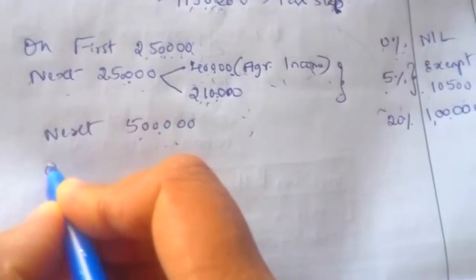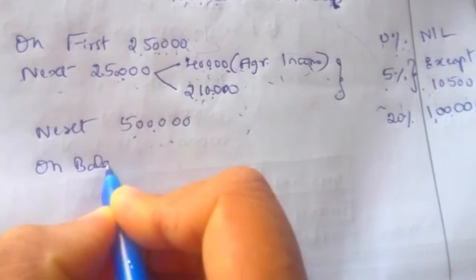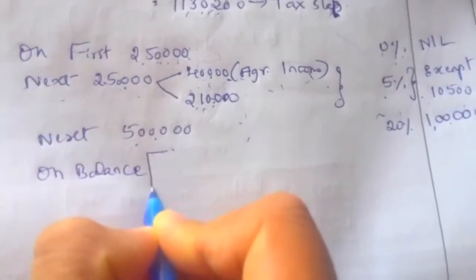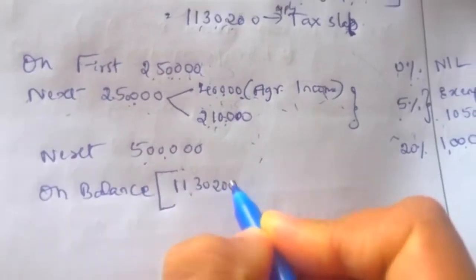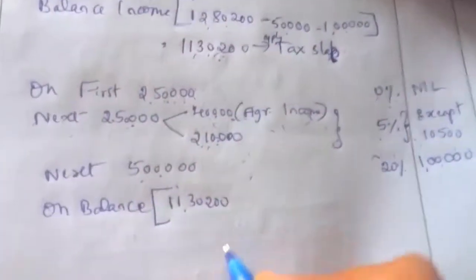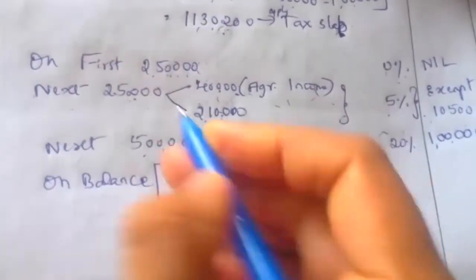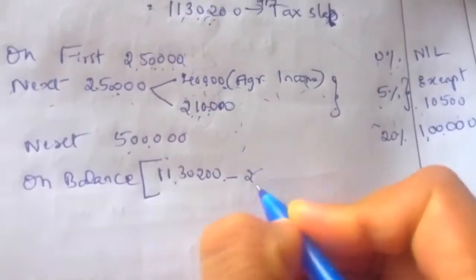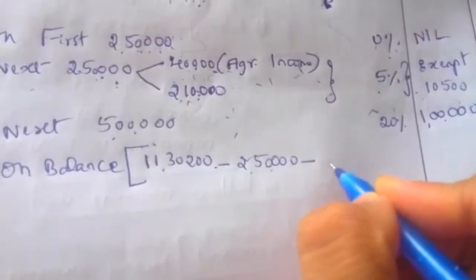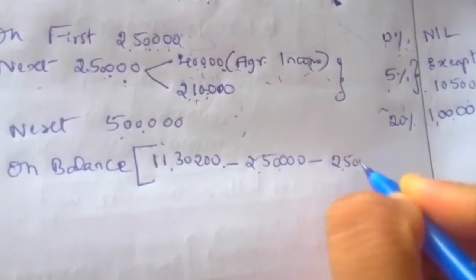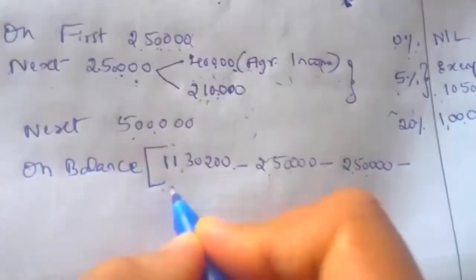Next, balance income. How to compute the balance? We have to take 11,30,200, not the total income. 11,30,200 minus 2,50,000, minus 2,50,000, minus 5 lakh.